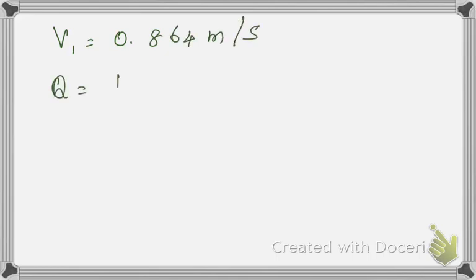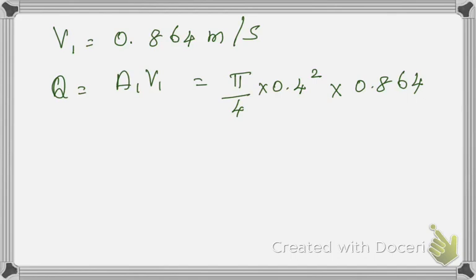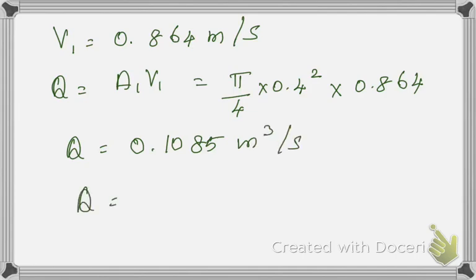So discharge is nothing but A1 V1, which is pi by 4 into 0.4 square into 0.864. So Q value will be equal to 0.1085 meter cube per second. On writing it in liters, we have to multiply by 1000, that is 108.5 liters per second. So this is the answer.